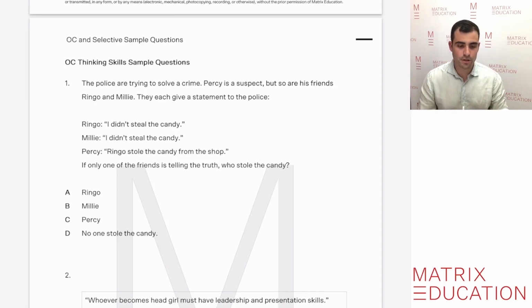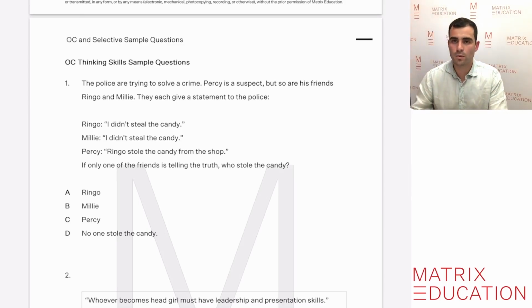The police are trying to solve a crime. Percy is a suspect, but so are his friends Ringo and Millie. They each give a statement to the police. Ringo: I didn't steal the candy. Millie: I didn't steal the candy. Percy: Ringo stole the candy from the shop. If only one of the friends is telling the truth, who stole the candy?